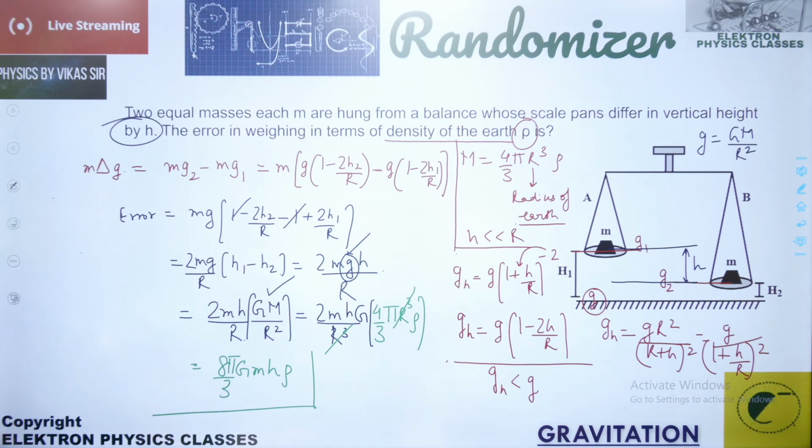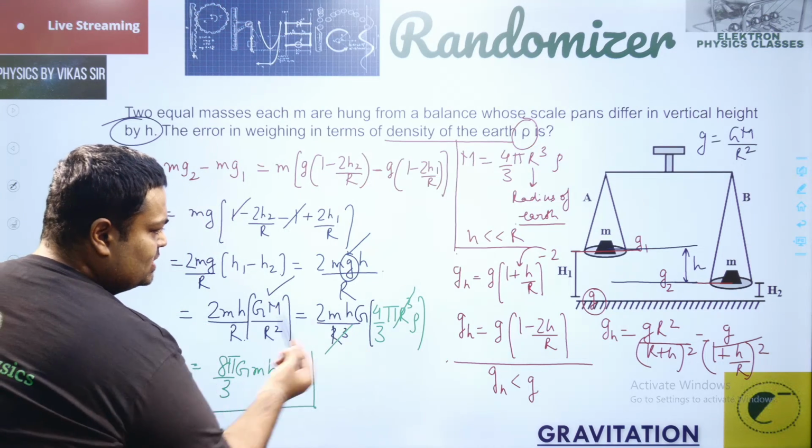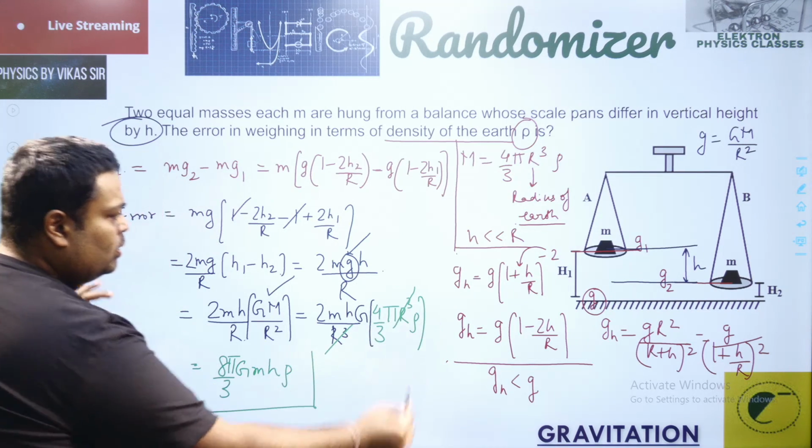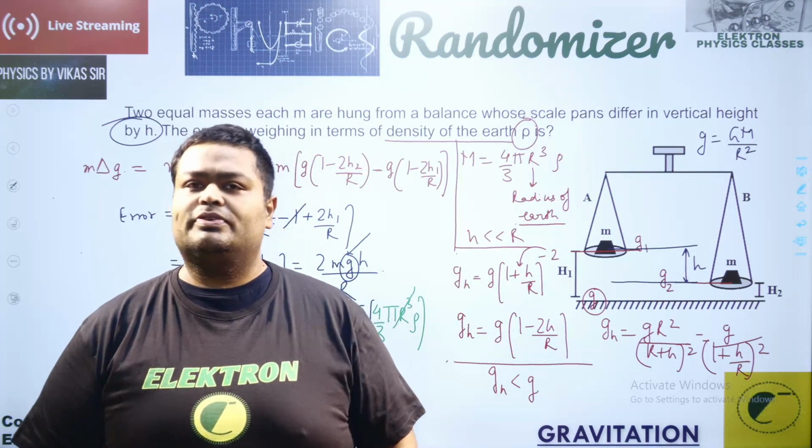That is the result. Let's check that we have not missed anything. That's 4 into 2, 8 by 3, into pi, G, small m, h into rho. That is our final result, and that's the question which we have finished.